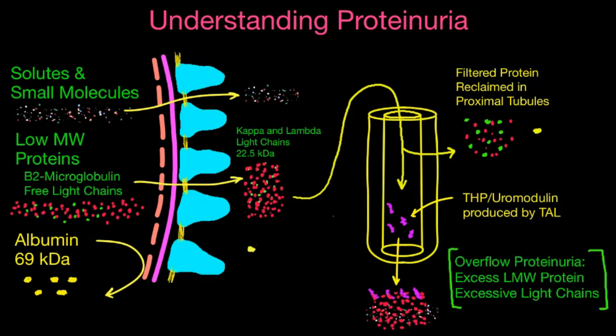And so there is a name for this, it's called overflow proteinuria, and I have to admit, as a nephrologist, we don't really use this term too much, but I guess the name kind of makes sense in that we're sort of overflowing the tubules, and whatever's left over gets spilled into the urine. And so proteinuria occurs here because there's excess amount of low molecular weight protein, and really the thing you should be aware of is that it's excessive light chains. That's the problem. And seeing that in the urine is a clue that there's a plasma cell dyscrasia. There's probably a monoclonal light chain present in the blood as well.